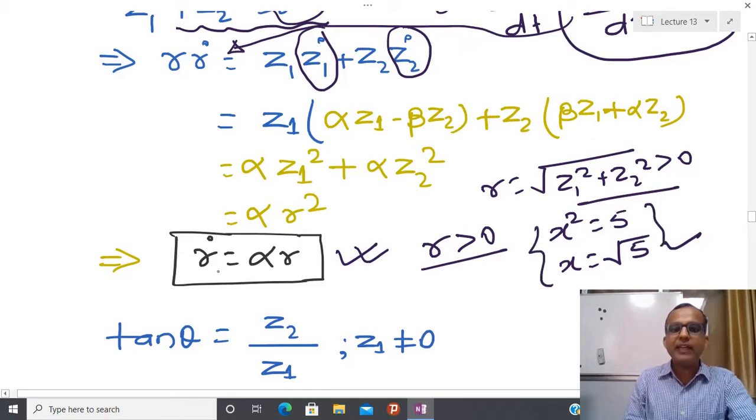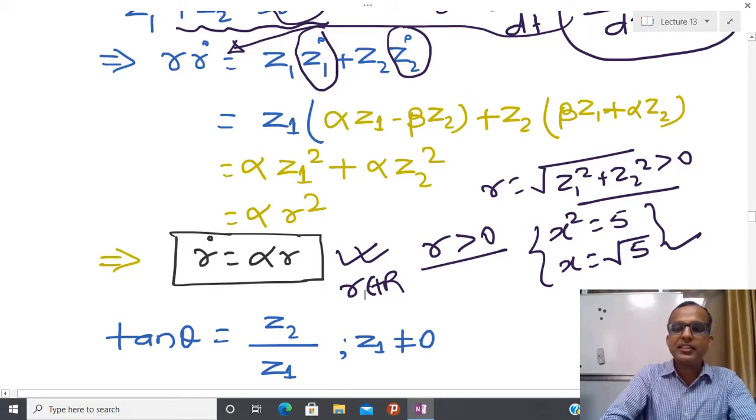So due to that reason, I am telling you that now I have just a first order equation, because now r belongs to R. Why am I telling you r belongs to R? Because z1 belongs to R, z2 belongs to R, so their squares also belong to R. And due to that reason, we are saying that I have just a first order equation in the polar form.